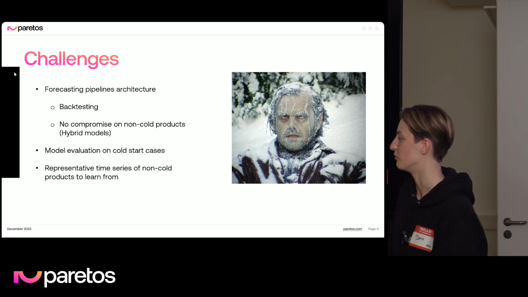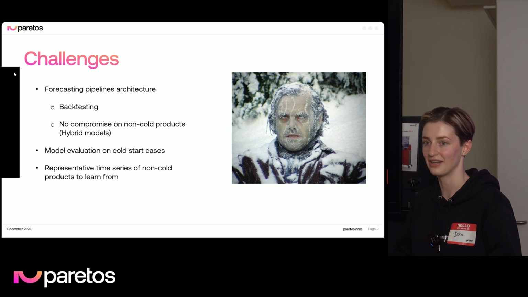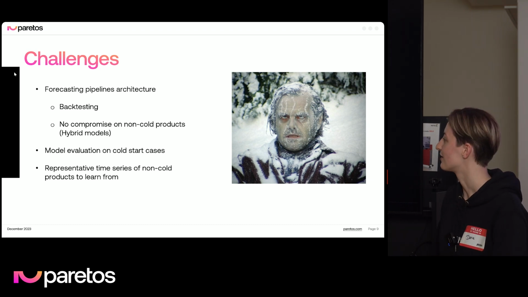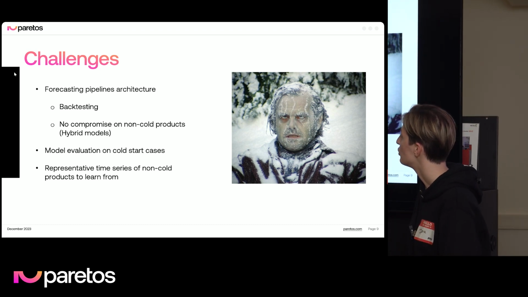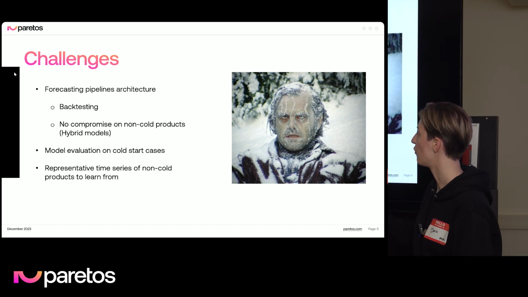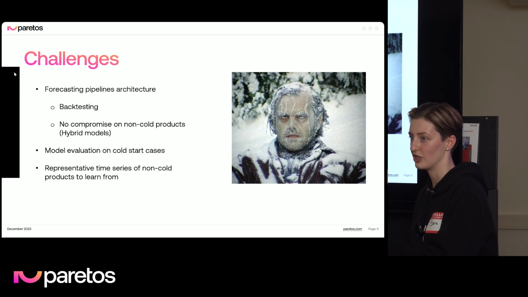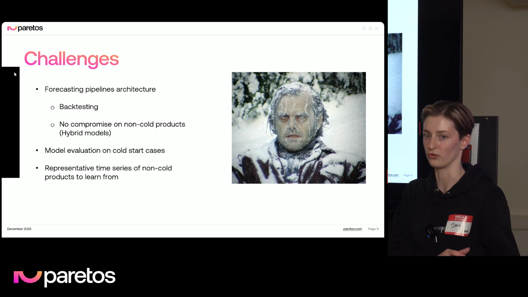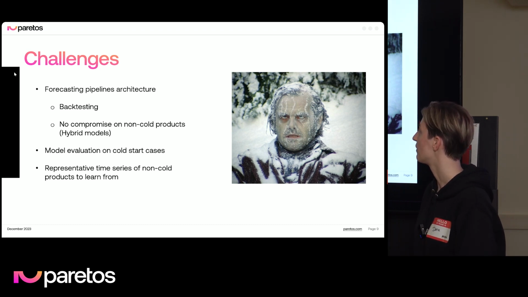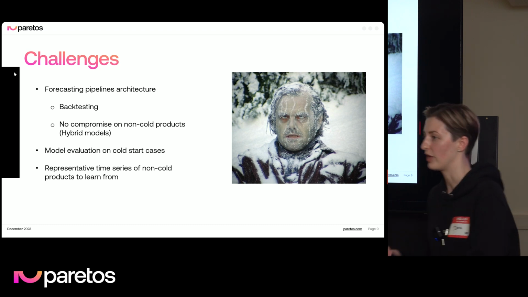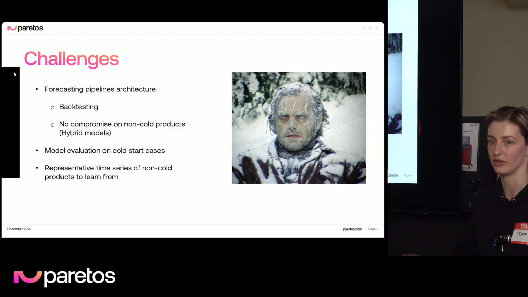There is some backtesting to be done. And if you don't have full data for the window which we use for backtesting, how do we evaluate? That's a challenge. Also, we don't want to compromise on performance on non-cold products just because we also want to forecast cold groups. So sometimes we might even think about hybrid models, where we have some sort of model dispatcher for different kinds of models.